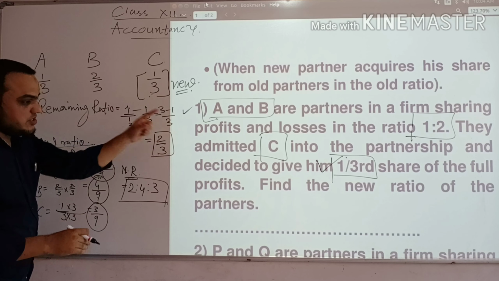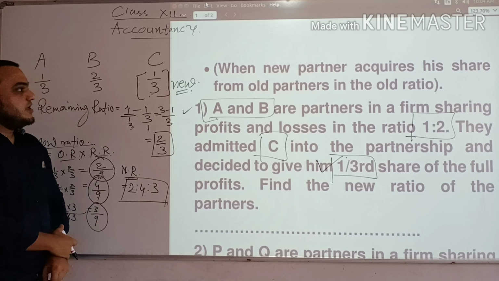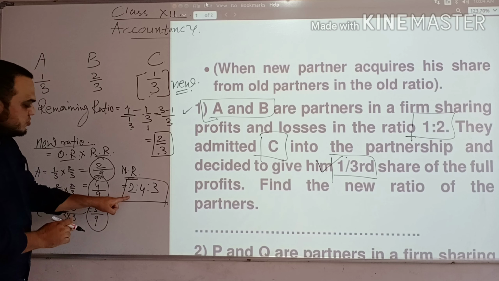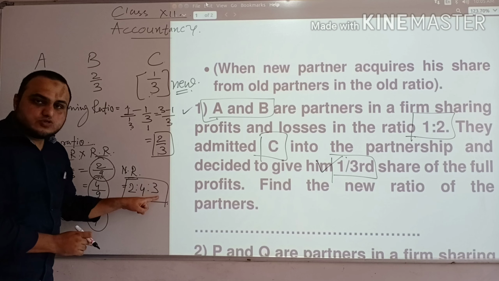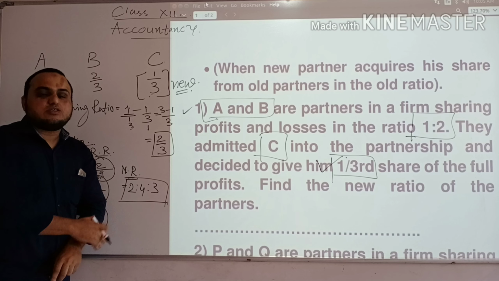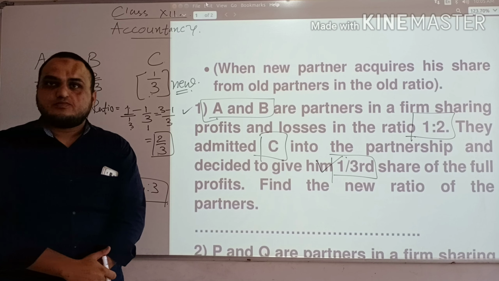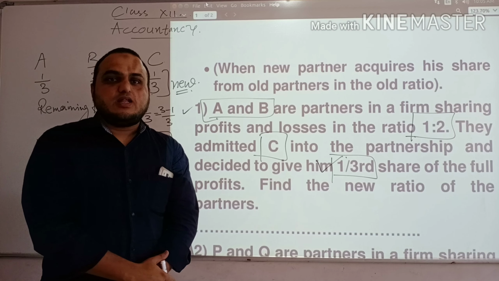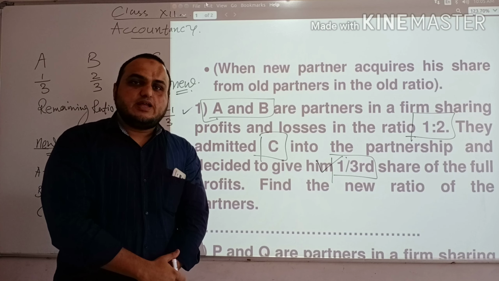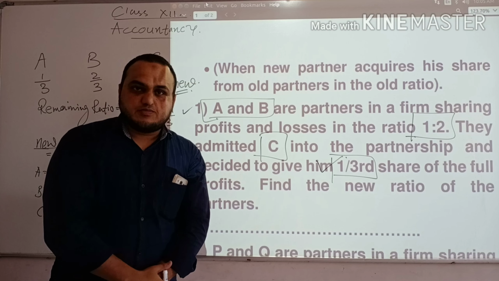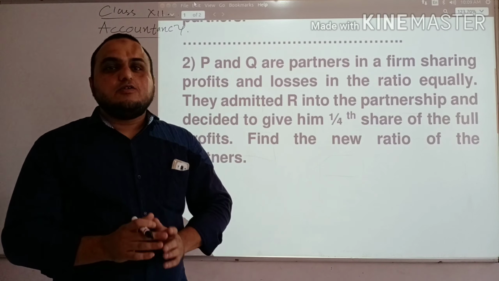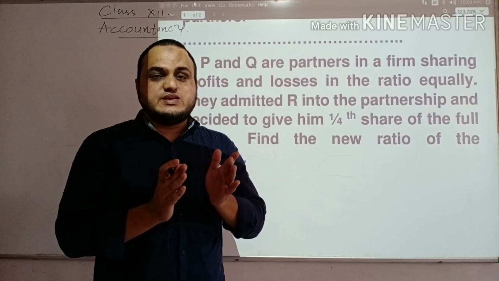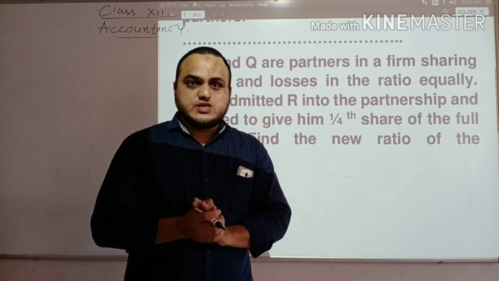So in this question, the new ratio of A, B and C will be 2 raised to 4 raised to 3. This is the answer of this question. I hope you understood this. Now next time we are going to see the next question like this.